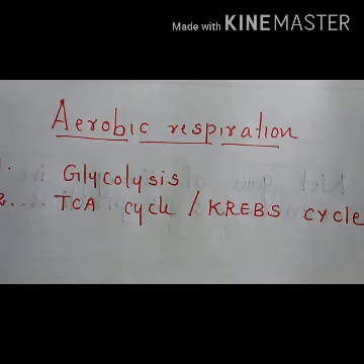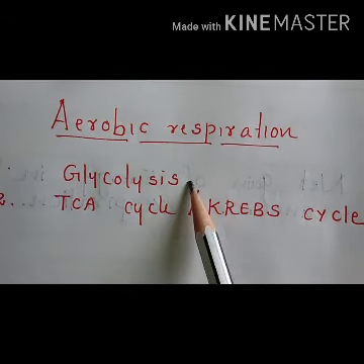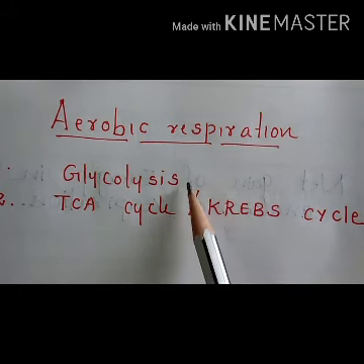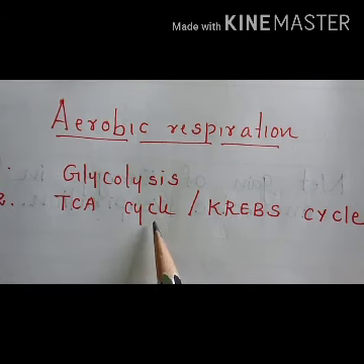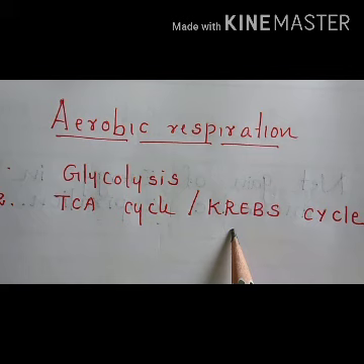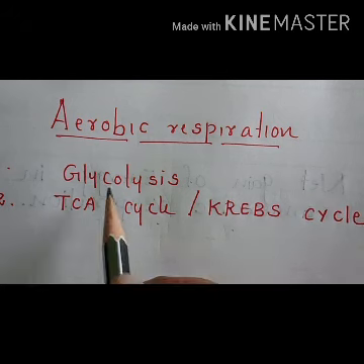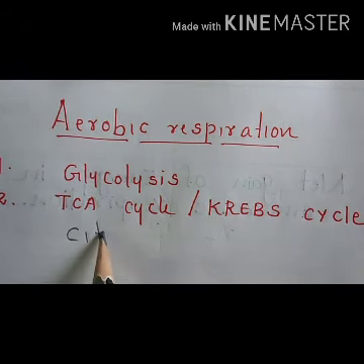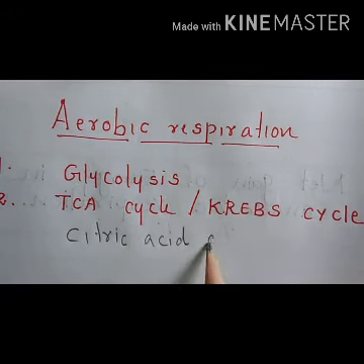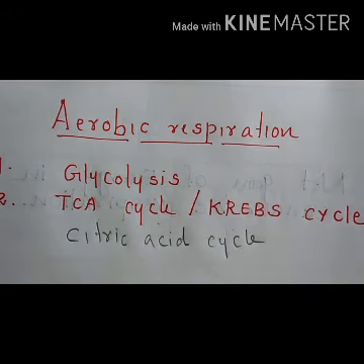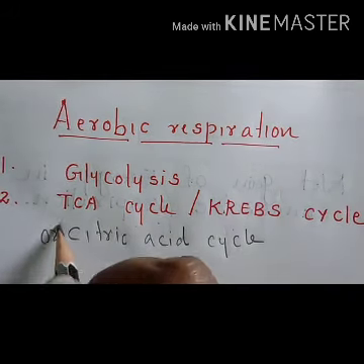Next comes aerobic respiration. Aerobic respiration also consists of mainly two steps. The first step is glycolysis, which is common in both aerobic and anaerobic respiration. The second step is the TCA cycle or Krebs cycle, otherwise called the citric acid cycle. So these are the three names of the cycle.